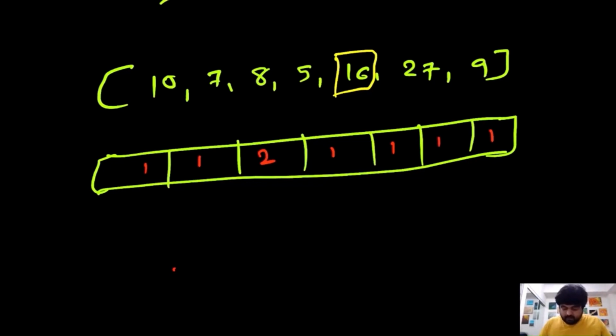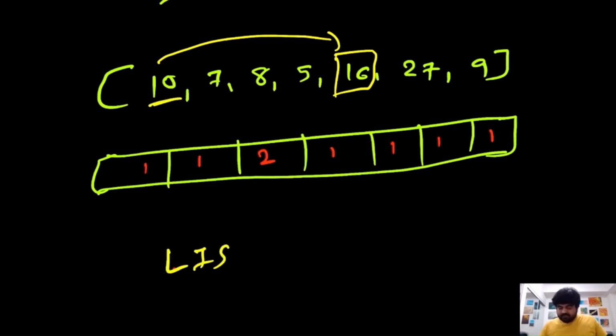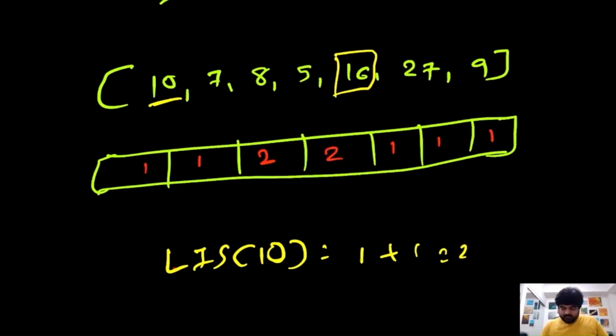So from 10 to 16 we notice that 10 is smaller than 16, so there is a possibility. And basically we can say that whatever the longest increasing substring we have found at 10, if we do it plus 1, that would become 16. So the longest increasing substring for 10 we have found is actually 1. So 1 plus 1 equals 2. So let's just update the value 2 over here, and now let's move on with our calculation. So we are done with this 10.